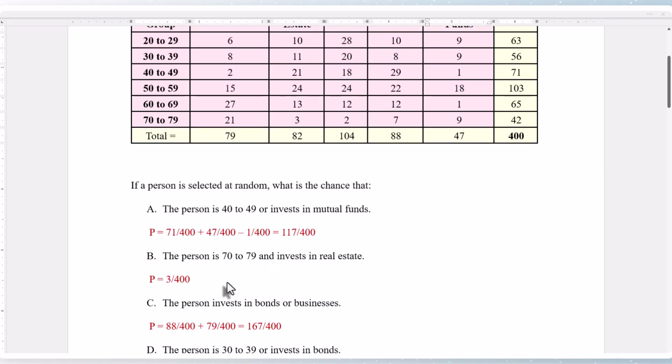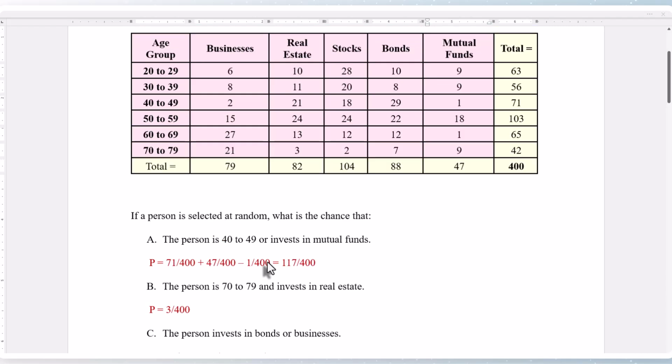Next, for part B, it's asking the person is in the age group 70 to 79 and invest in real estate. When we see the word and, we're looking for both properties to occur. So we have to look for 70 to 79 and real estate. There's only 3 people that satisfy those requirements.